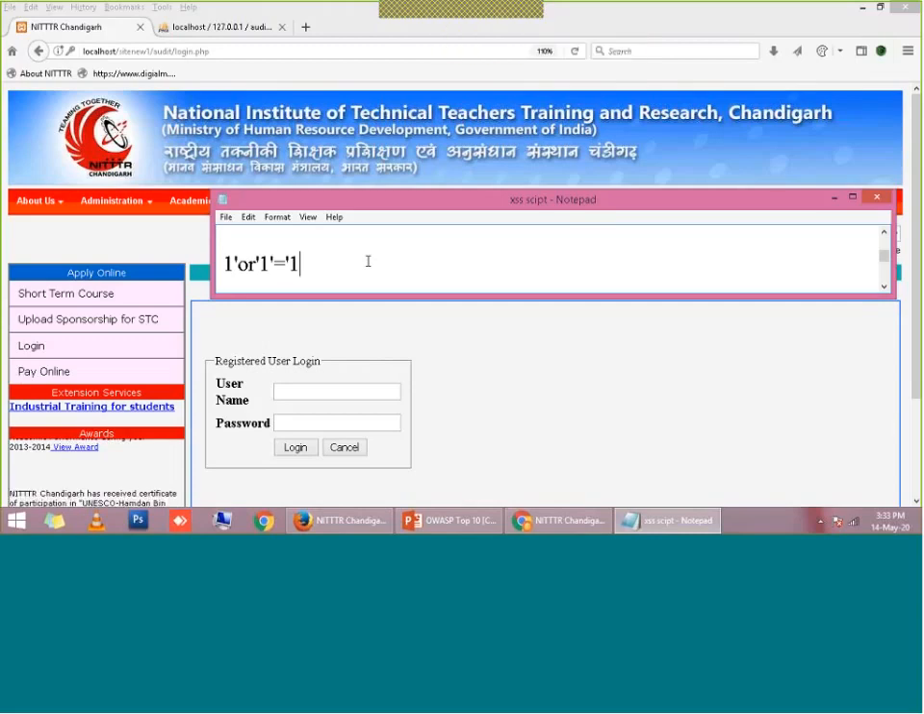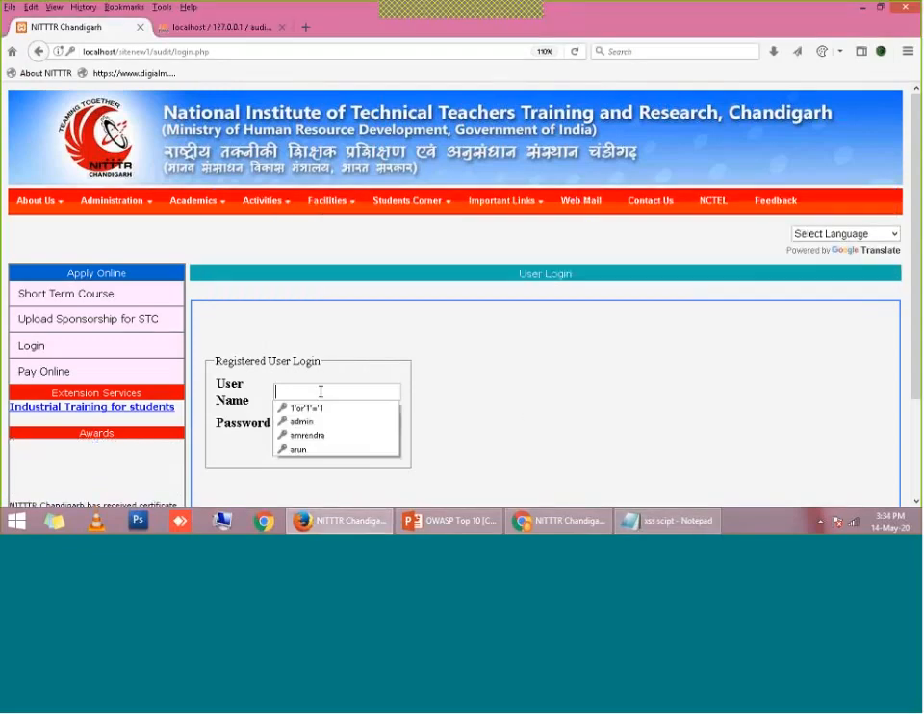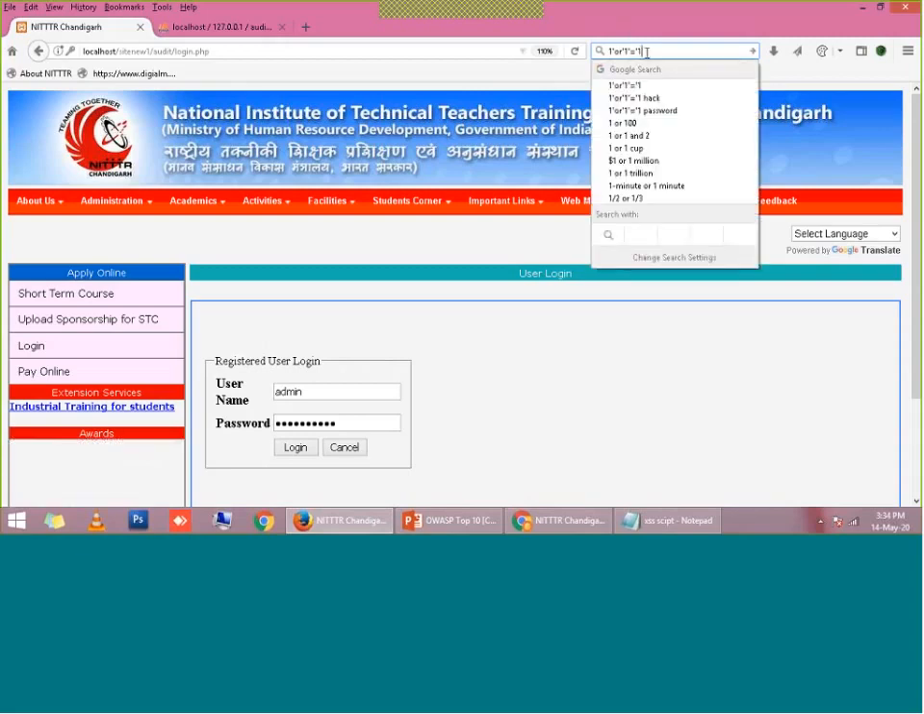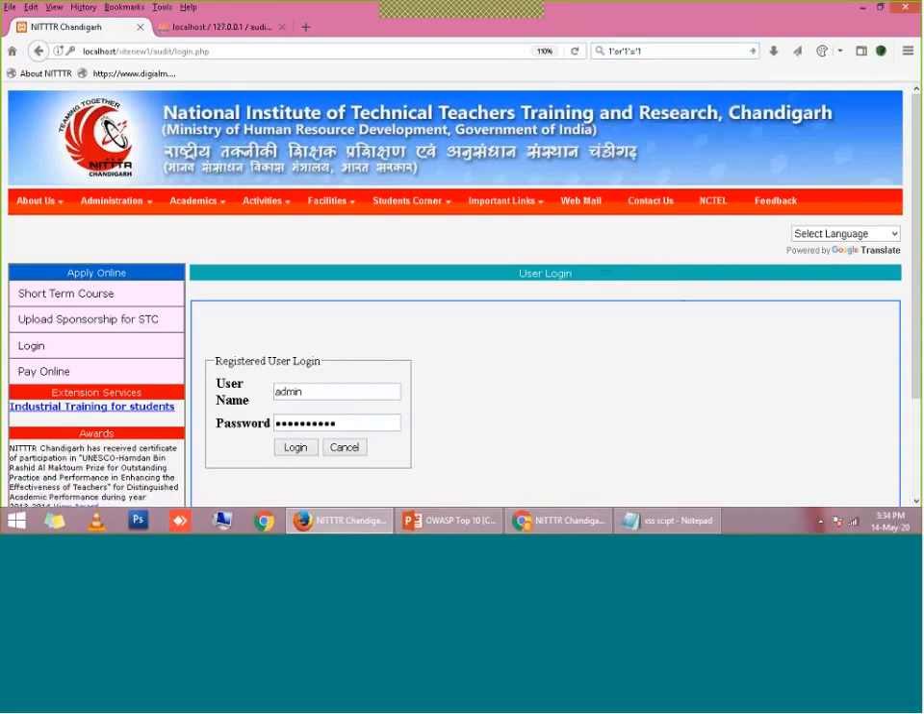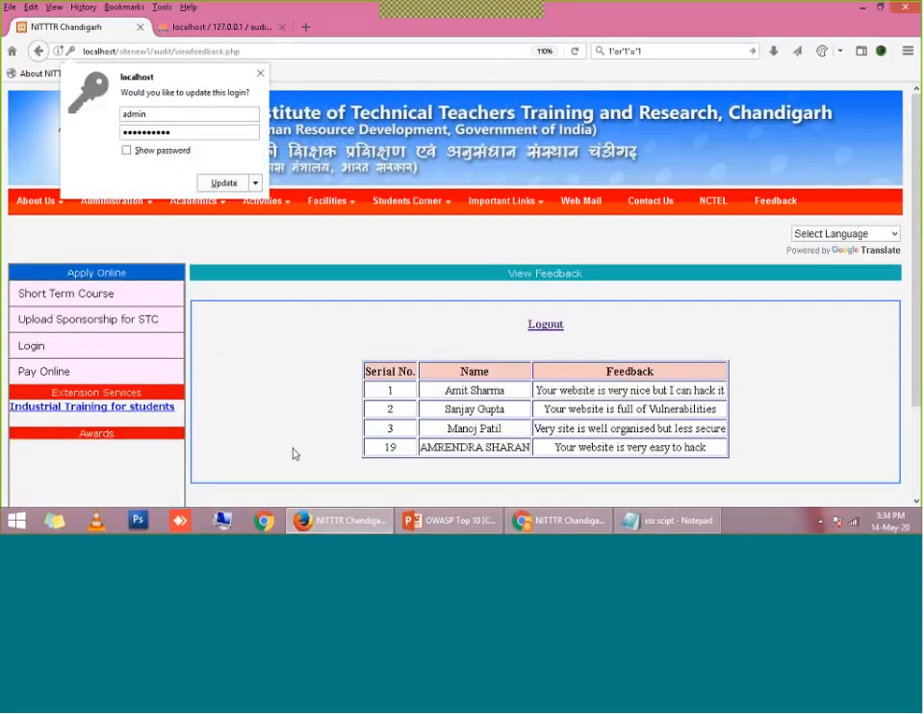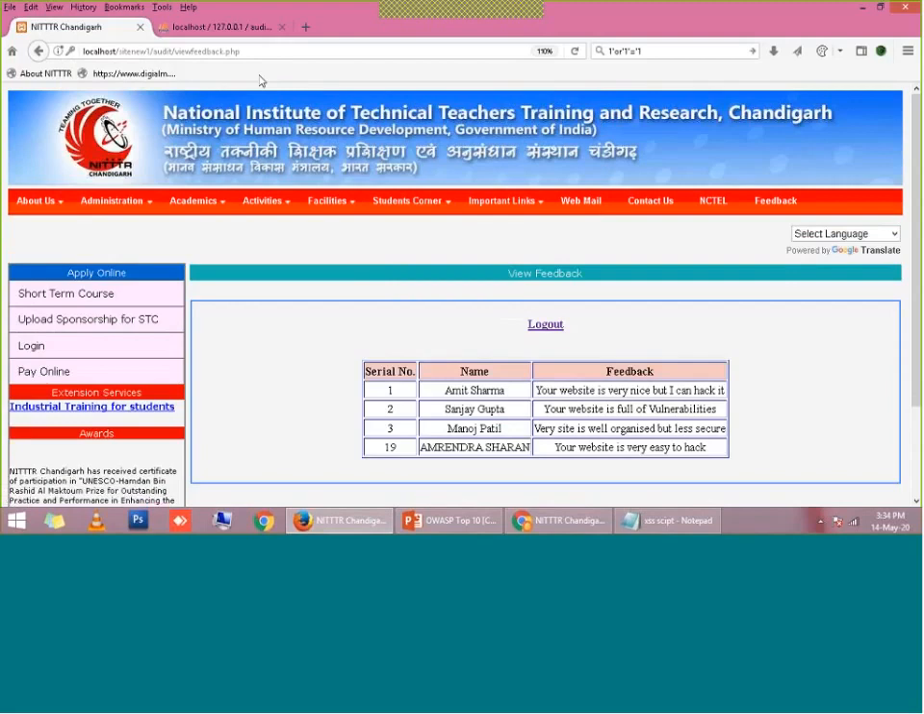So what is it showing? It is showing single quote, or, single quote, 1 equal to 1. This is the injection code the hacker will use. He will just guess the username, and enter the password as this one, 1 equal to 1. You are able to see this, 1 equal to 1. By entering this 1 equal to 1, you can see that now the website is allowing me to enter the secured page.